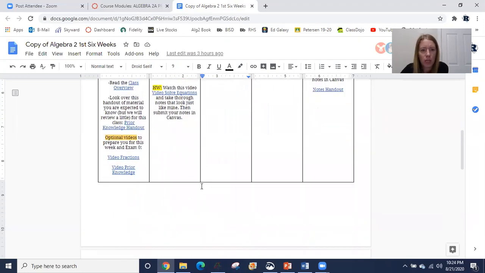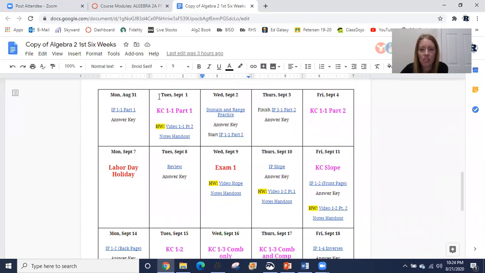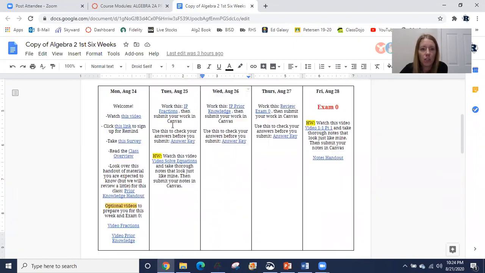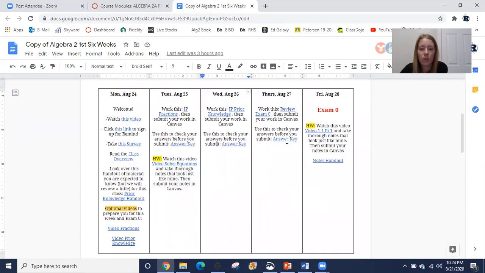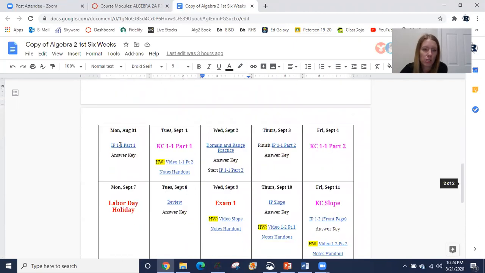Now, on the following week, you'll notice I just have the stuff, because I assume that you've gone through a whole week and you know what you're doing, so I didn't put the directions. So by here, you should know this IP is due on Monday, August 31st by 3 p.m. Check your answers with the answer key when it's there, then turn it in Canvas. Here, this K-check, of course, it won't be linked here. You'll get it in Canvas. And then this video with the notes handout, this video will be due on Wednesday since it's homework.